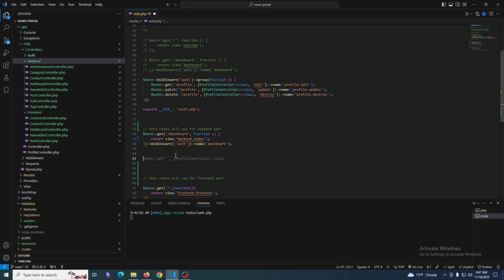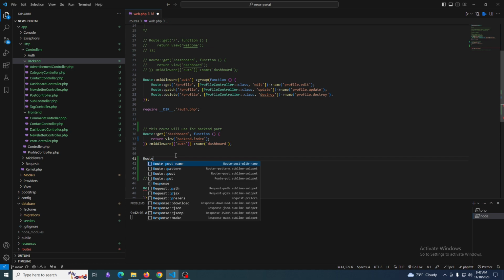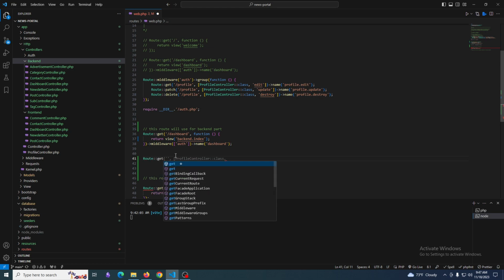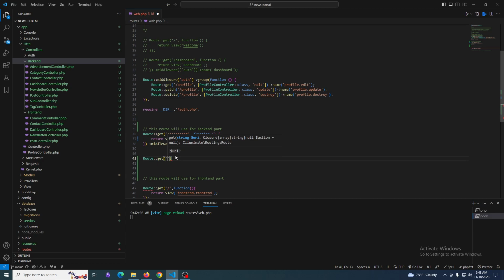First I'm trying to get the route. Double colon, get, URL. The URL name is dashboard, and the controller is index, and its name will be dashboard. Here is the controller. Which controller do we need?